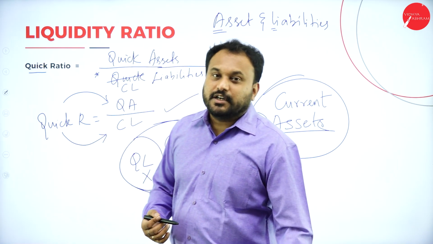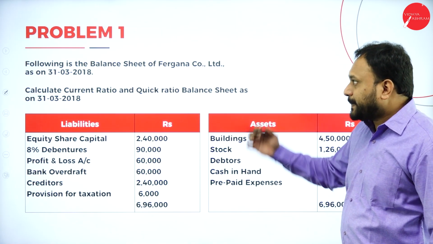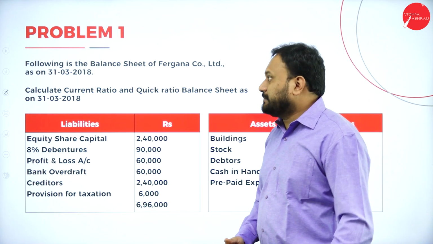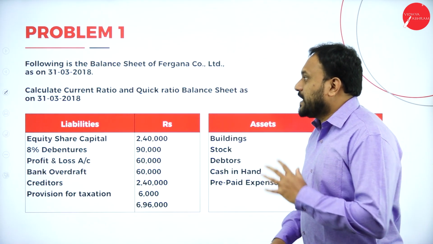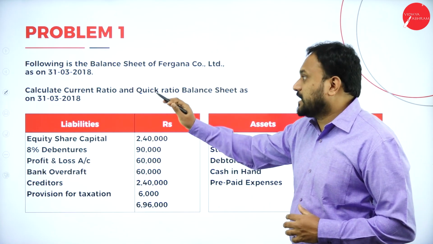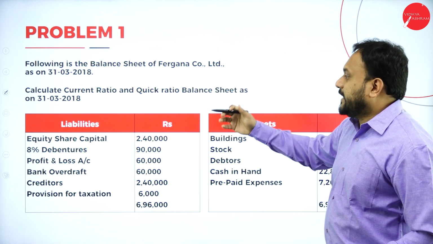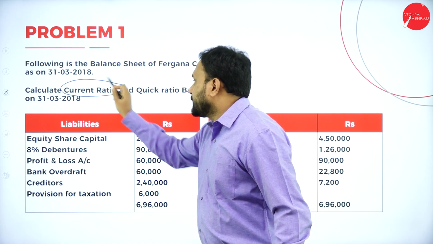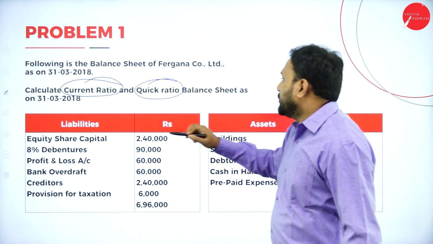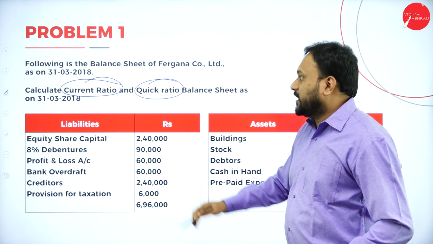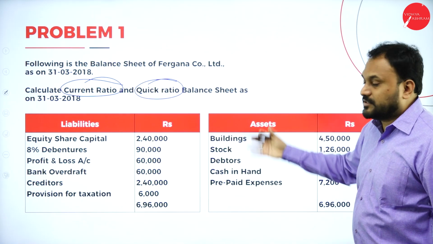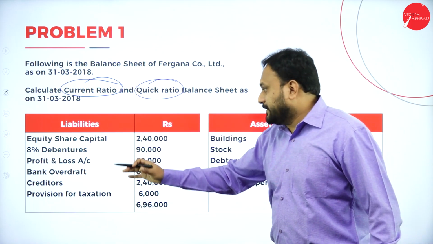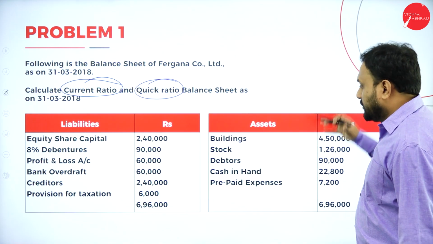Now let's go with the question paper problems. We have the first problem: from the balance sheet of Fargana Company Limited as on 31st March 2018, calculate current ratio and quick ratio. So this is the balance sheet as on 31st March 2018. We have liabilities, rupees, assets, rupees.